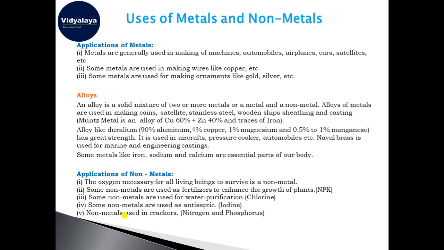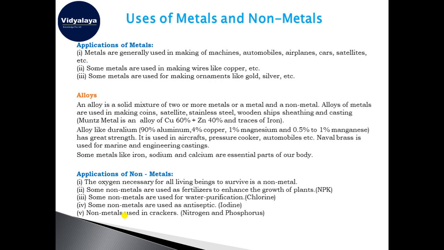They are mixed in certain proportions to make a better mixture that can be used for making different kinds of utensils. They are used for different purposes, like making satellites, ships, etc. The stainless steel utensils that we use in our kitchen in our day-to-day life are made from alloys.